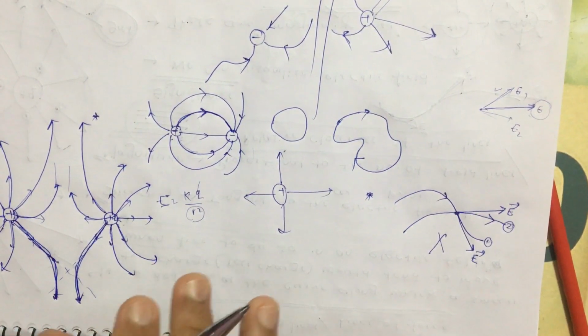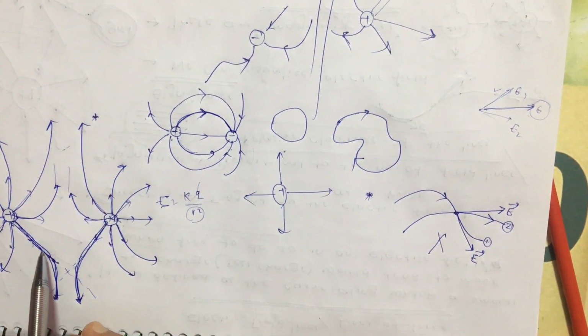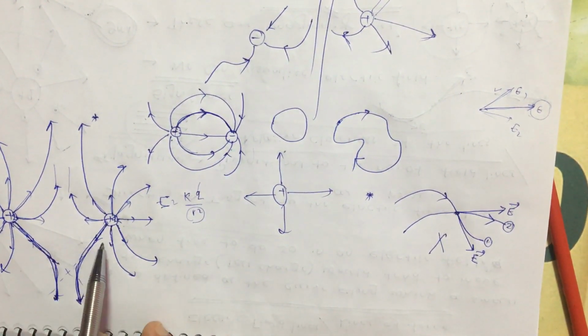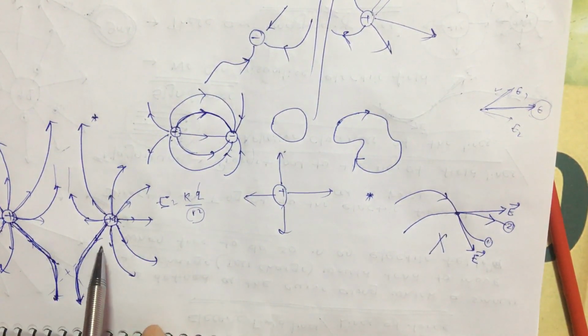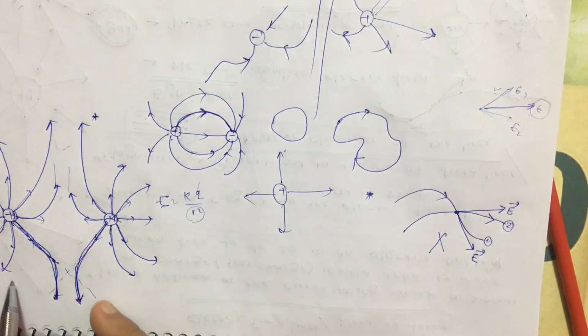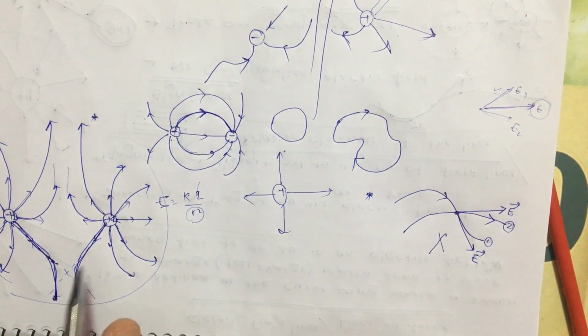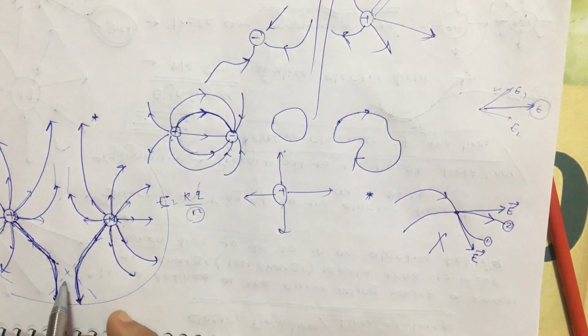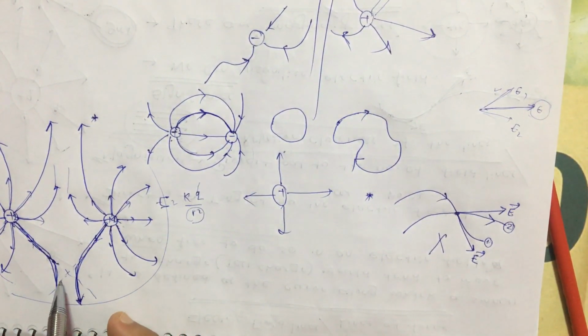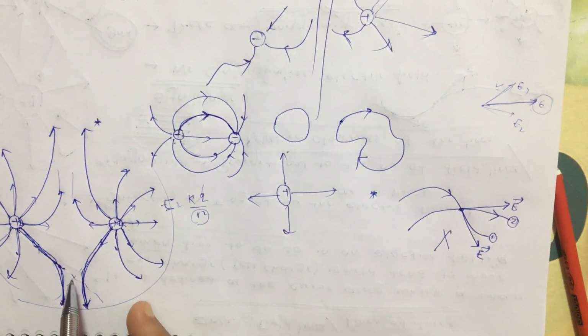Electric field lines can never cross each other. So if there are two positive charges of the same magnitude, then the electric field lines should look like this. Okay, and why? If the question is why, because if they are straight lines, they are going to cross each other, and that is not a way to represent the electric field lines.